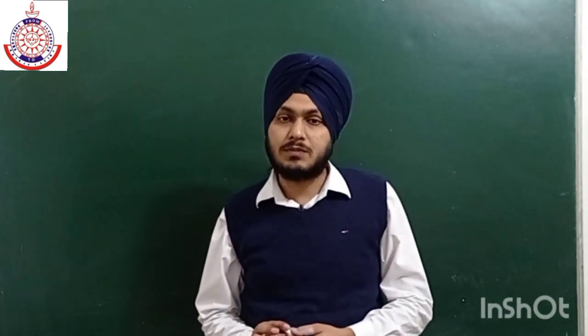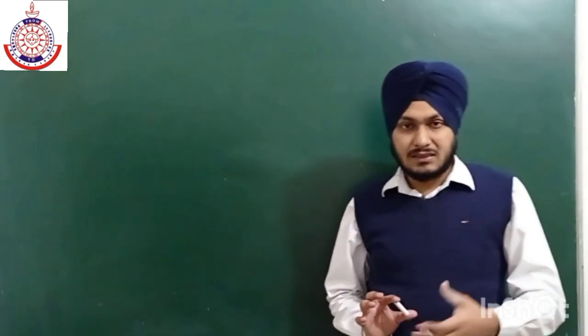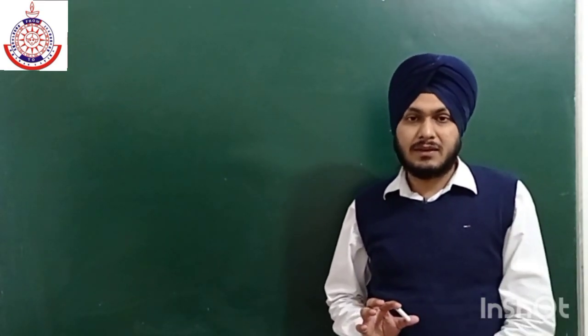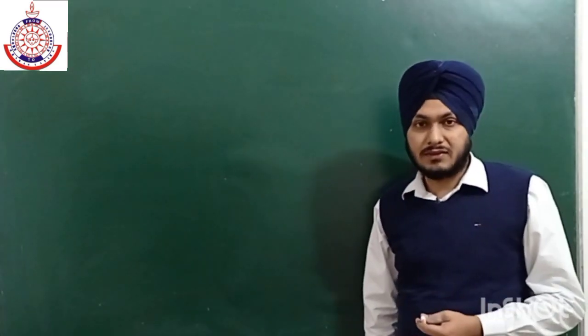We can easily check which gas is released because the color of NO2 is brown. So if a brown color gas is released, it means it is NO2 gas. And if a colorless gas is liberated, then it may be N2O or NO. So there are three cases which we have discussed.